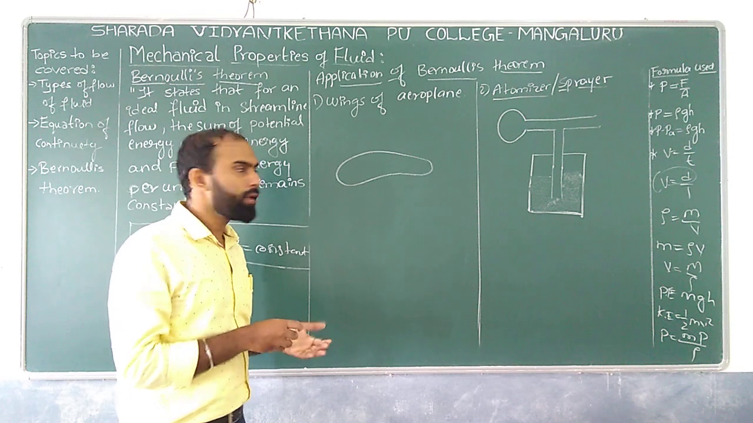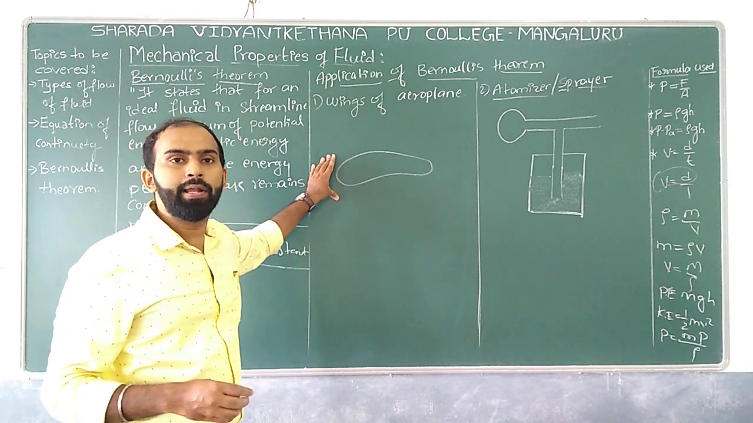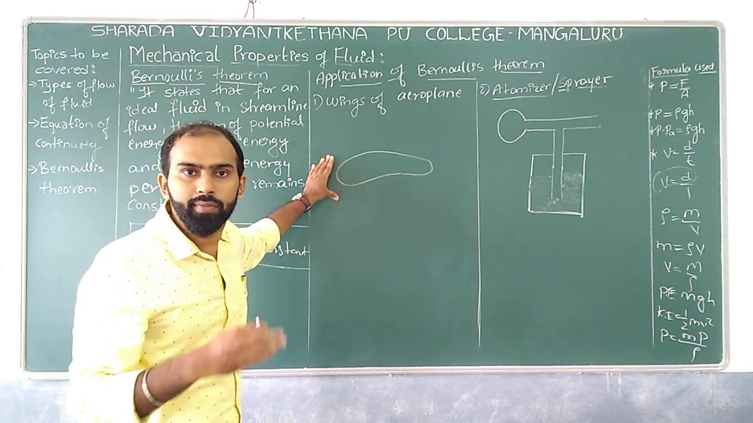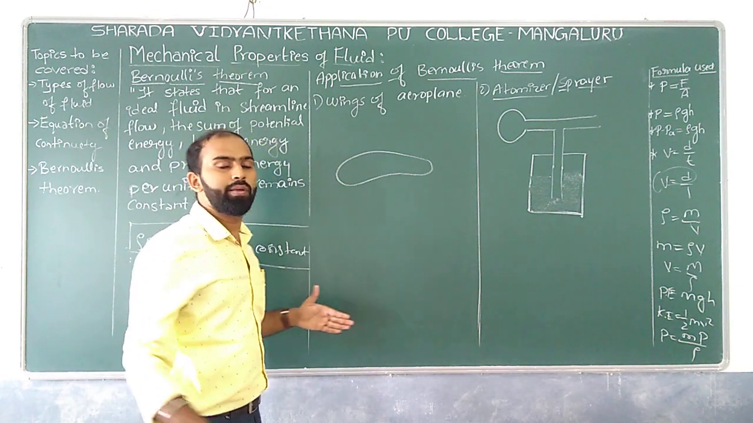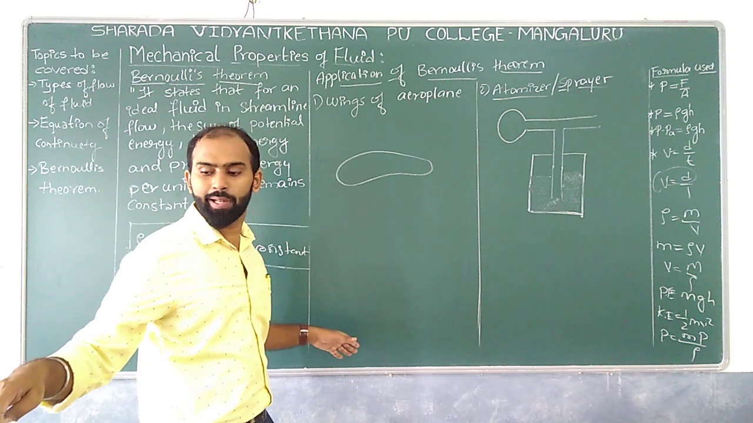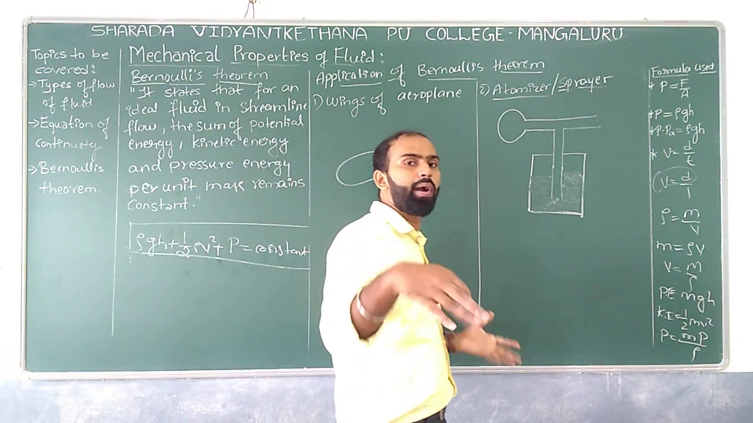It's very simple. If I consider one part of the aeroplane, like one part of the wing over here, whenever your aeroplane starts moving somewhat like this, what happens?